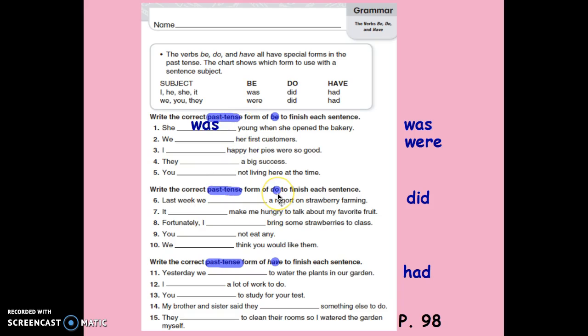Number 6, we're doing do. Last week we blank a report on strawberry farming. Your skill box tells you did's your only option here. Last week we did a report. And number 11, we're working on the verb have. Yesterday we blank to water the plants in our garden. Past tense of have is had. Go ahead and complete this page and come on back to answer.